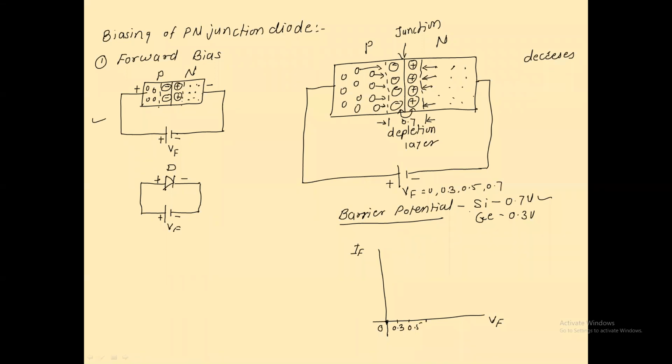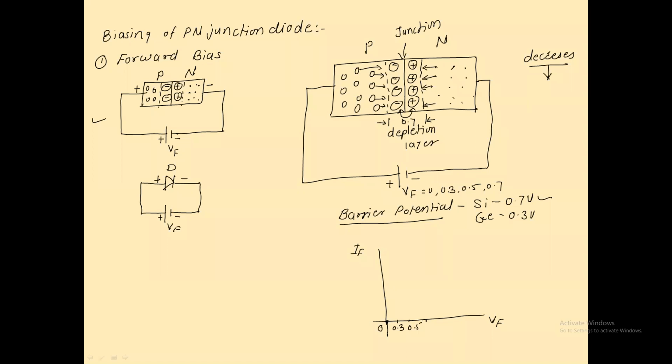Now what will happen? Definitely a few electrons can cross the junction because the applied voltage is equal to the barrier potential, and as the electrons and holes always try to penetrate, their tendency is to penetrate into the depletion region. So the depletion region gets reduced. It means that as we increase the forward bias voltage, the barrier potential also decreases.